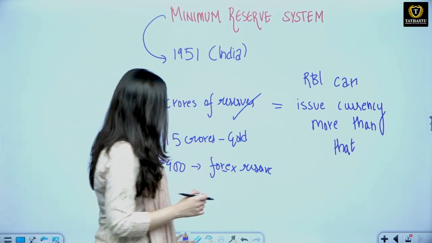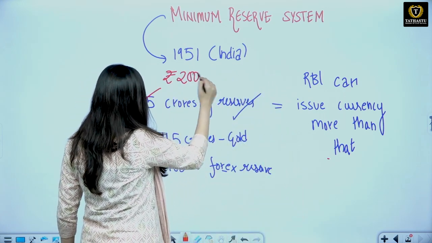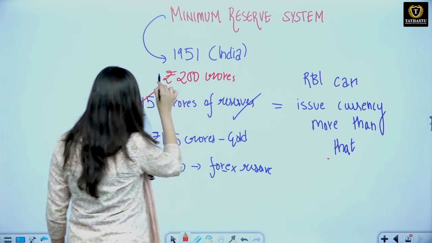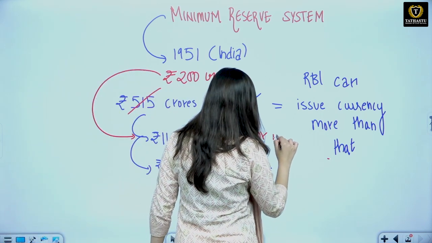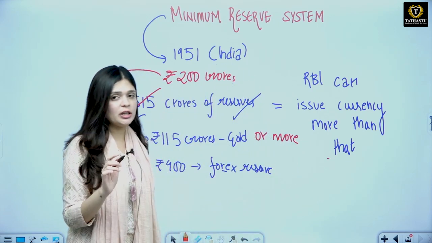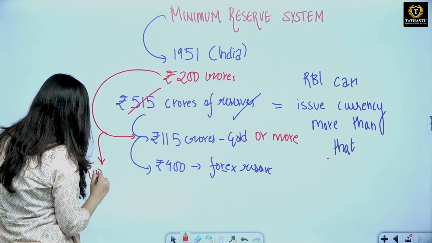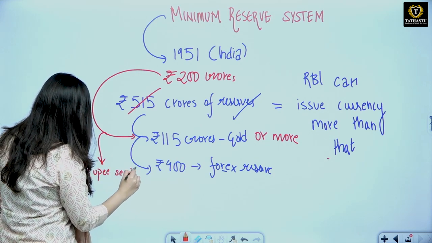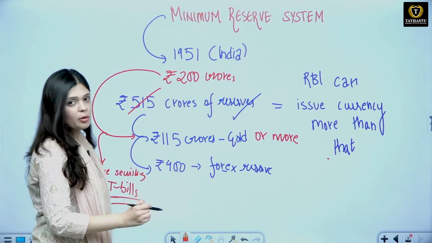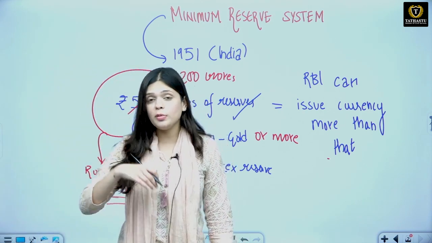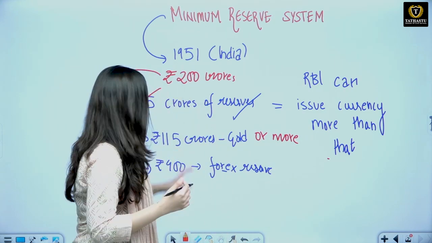ठीक है, then right now it has changed to basically rupees 200 crores, in which you will have 115 crores of gold or you can have it more. 115 तो चाहिए या उससे ज़्यादा गोल्ड हो सकता है. And the other is, besides forex, you can have rupee securities, you can have treasury bills etcetera. ओके, सो अब ये सिक्योरिटीज में भी आप रख सकते हो बाकी अमाउंट. अगर आपके पास इतना अमाउंट है, then you will be able to basically issue any amount of currency that you want in the economy. ठीक है, I hope this is clear.